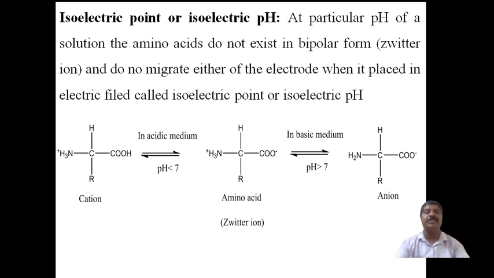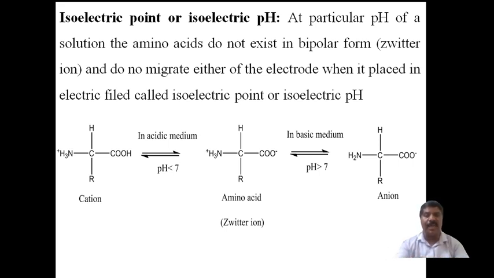Now, in some situations, suppose we are varying the pH value, higher and lower. The pH value is increased from low to high, and the higher pH value is decreased from high to low, and it comes towards neutral at a particular point. Now, both the carboxylic acid group and the amino group produce bipolar charges. Two charges are produced, a dipolar charge or zwitterion is formed. It possesses positive as well as negative charge.